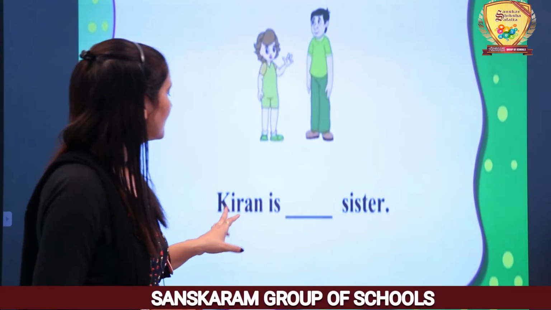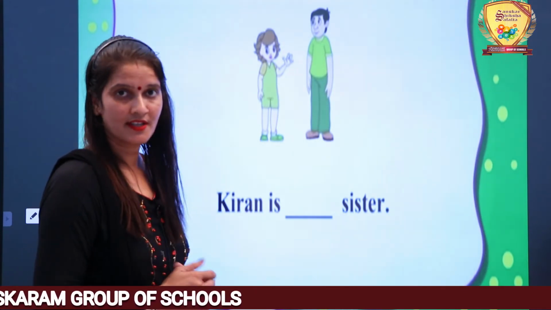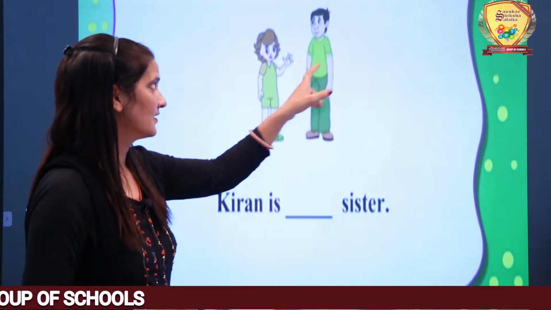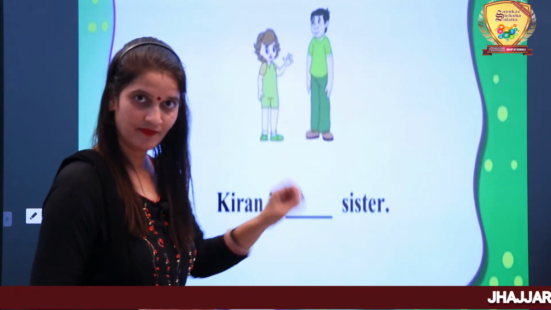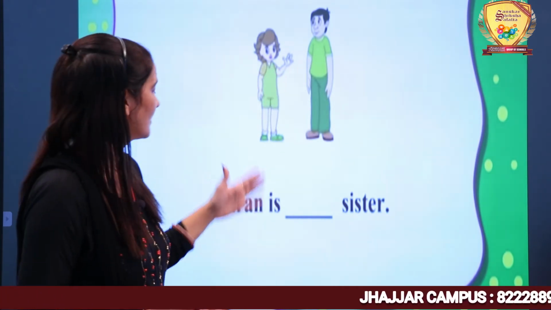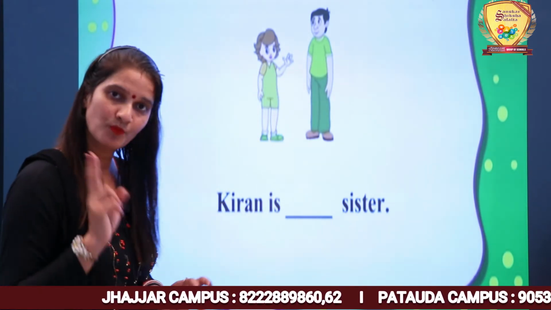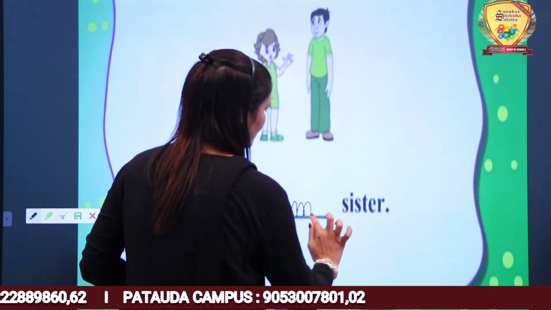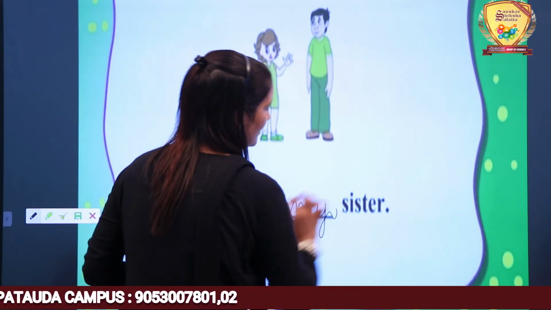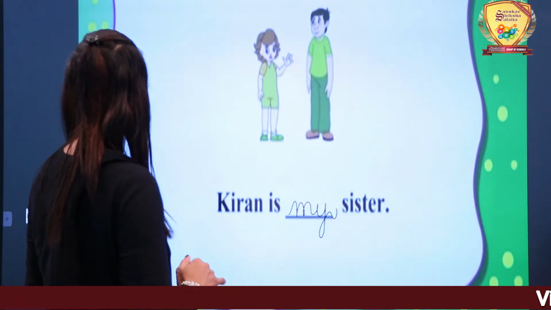Okay? Kiran is dash sister. Two options are there. Kiran is my sister. If this boy is speaking, he can say Kiran is my sister. And if we are talking about them, we can say Kiran is his sister. Got it? Both are correct. Kiran is my sister. Correct?